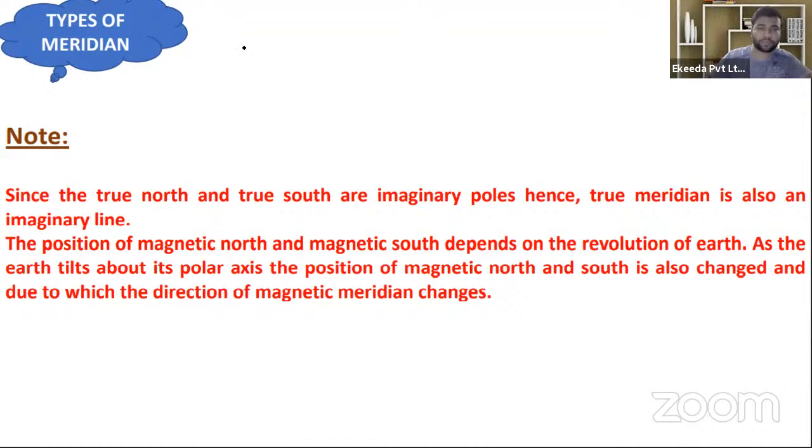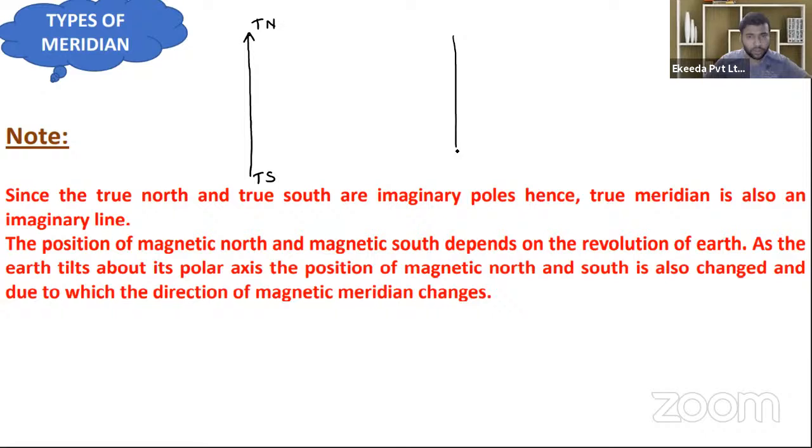Suppose that the true north and true south pole is an imaginary line which always lies on the surface of the earth just like this. Today the position of true north and true south is like this.